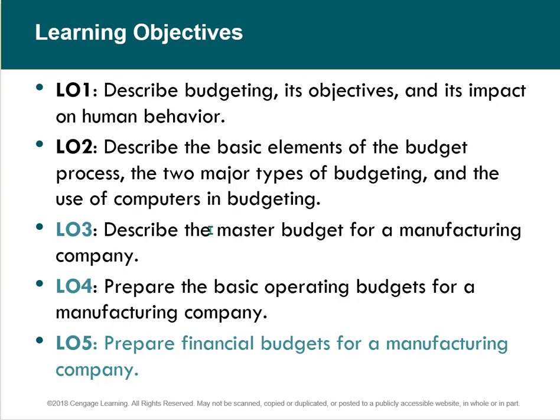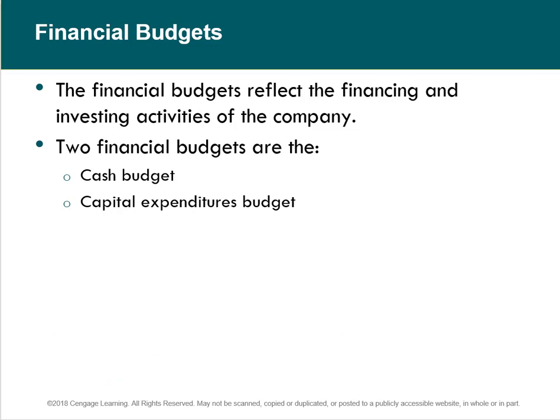But remember that I know this looks overwhelming, but once you start doing problems and we do it piece by piece, it gets a lot better. Okay? So the financial budgets reflect financing and investing. All right, and I don't know if you remember the statement of cash flows. You might want to look back on it real quickly. We've got the operating piece of cash flow, statement from operations, and now we're going to look at financing and investing. So we'll look at a cash budget and the capital expenditures budget.